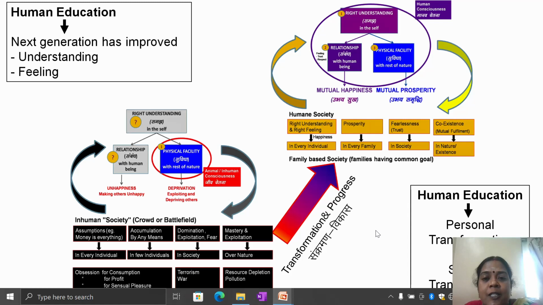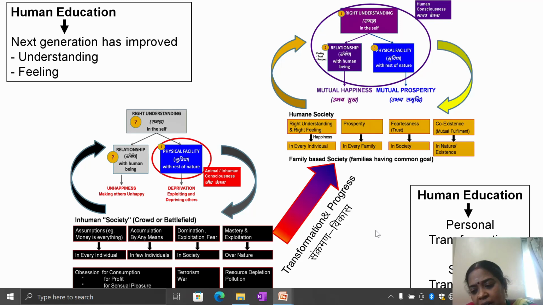Then we are with the human consciousness. If we give the second priority to relationship, with feelings of trust, respect, reverence, gratitude, all these feelings followed in relationship, and only the third priority to the physical facility, then we are with the human consciousness. So we have to transform from animal consciousness to human consciousness, along with the human goal, at all four levels. This transformation is very, very important as far as the human goal is concerned.